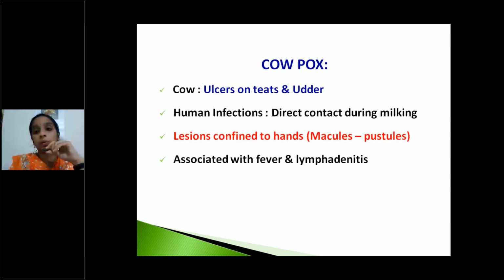Next, coming to cowpox. This is also a common disease in cows. We can see ulcers on the teats and udder of the cows. Human infection is transmitted during milking. The lesions are confined to the hands in humans, associated with fever and lymphadenitis.